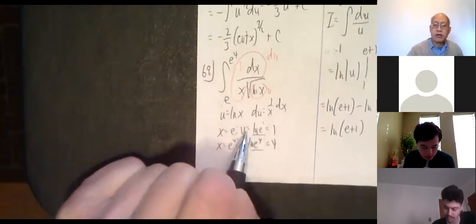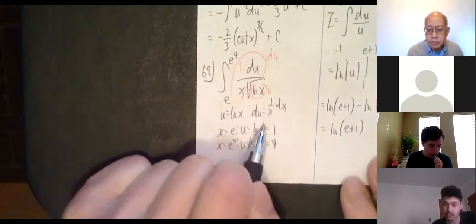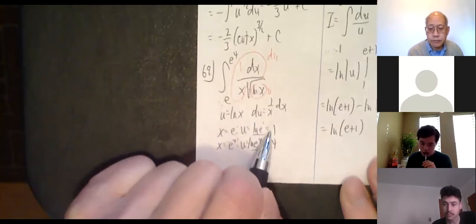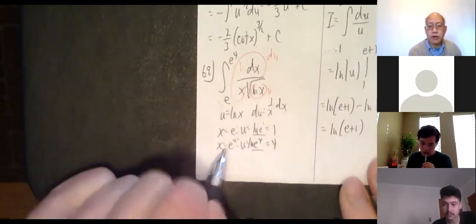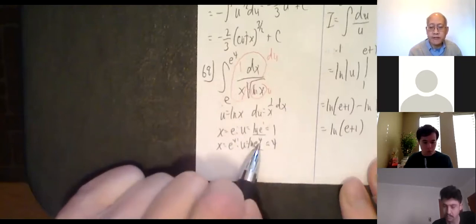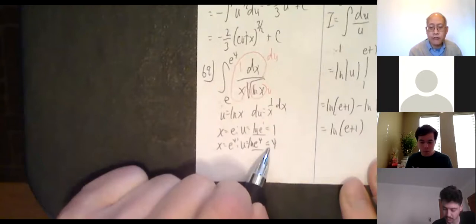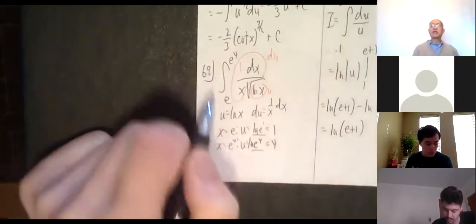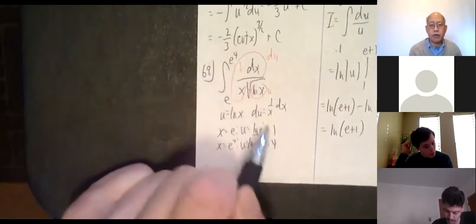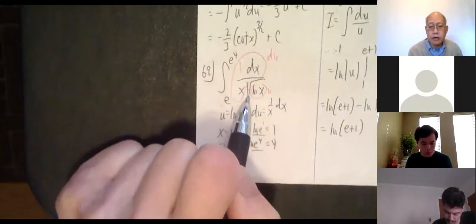A sneaky way you can do that is you can write e as e to the 1. And then ln and e cancel out, so you have 1. Plug in e to the 4th. So u is ln e to the 4th, ln and e cancel out, so you have 4. So instead of having this clumsy e and e to the 4th, my new integral is going to be from 1 to 4 of du over radical u.